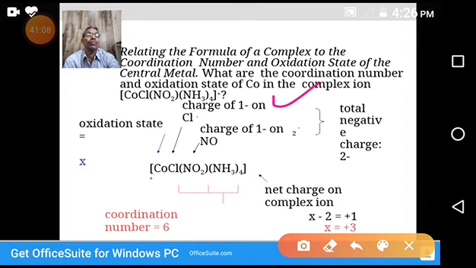Nitro also minus 1, so minus 2. Ammonia is a neutral molecule, so 0. So minus 1, minus 1, minus 2. To become 0, we have to add plus 2. That's why the charge of the cobalt is plus 2.